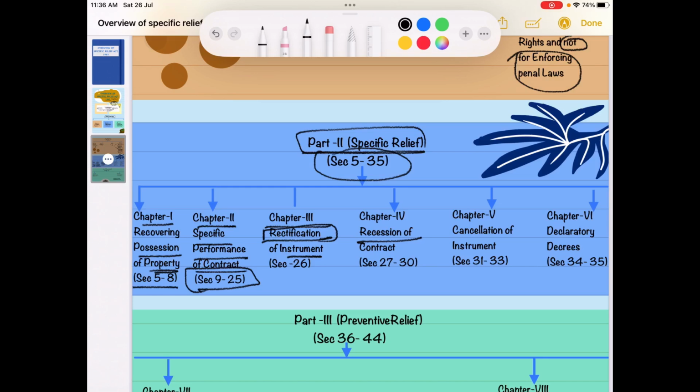Then there is rescission of contract under chapter 4, which is covered under section 27 to 30. Chapter 5 covers the cancellation of instrument, covered under section 31 to 33. We will be discussing what is rescission of contract, what is cancellation of contract, and the difference between the two. Then chapter 6 is all about declaratory decrees, covered from section 34 to 35, which we will be discussing.